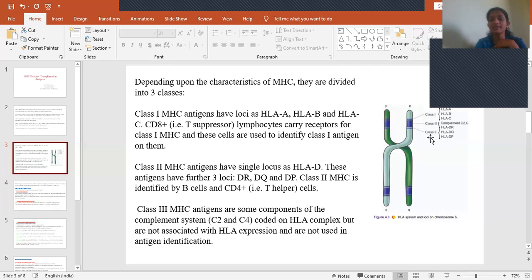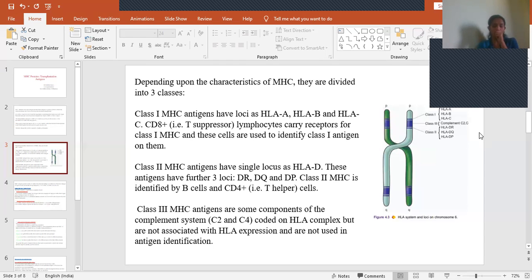Class 2 MHC antigens have only one locus, that is D. So HLA-D, and it is further subdivided into 3 different types: DR, DQ, DP. These were identified with the help of B cells and CD4 plus cells. CD4 plus cells are also called T helper cells. Coming to class 3 MHC, they are not directly involved in these reactions, but they are associated with expression, so for recognition they are helpful. They contain complement factors like complement 2 and complement 4, present on this HLA complex. So this is all about MHC antigens.